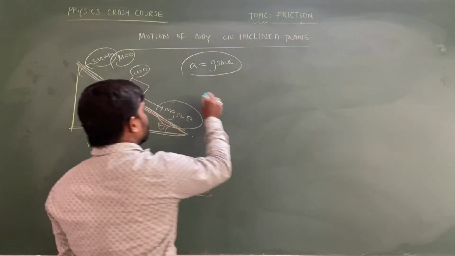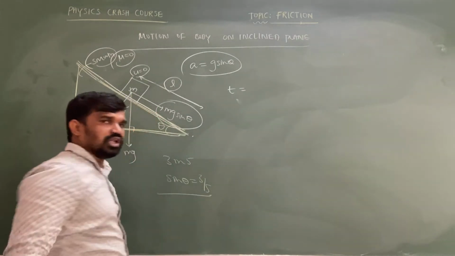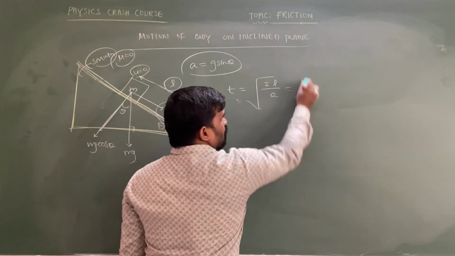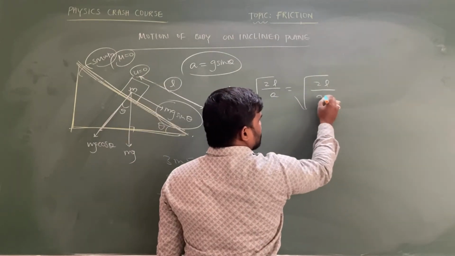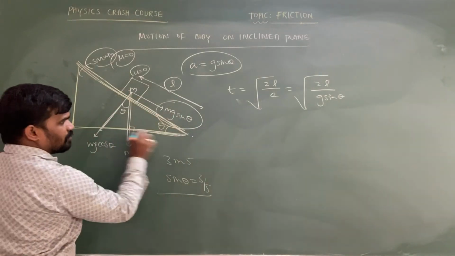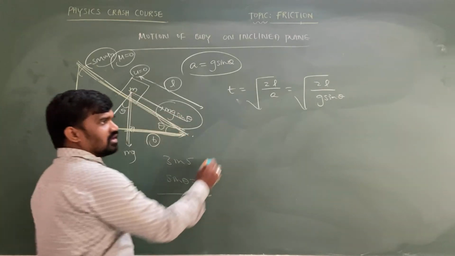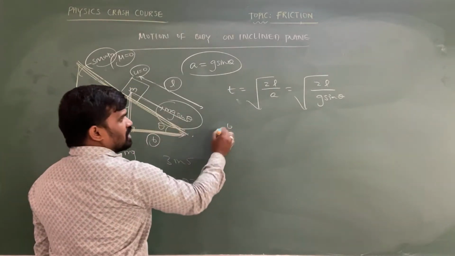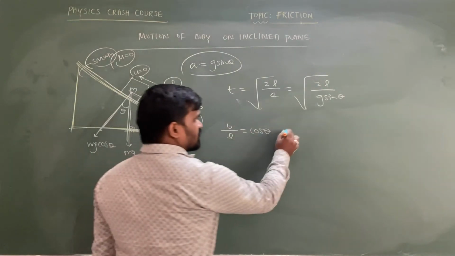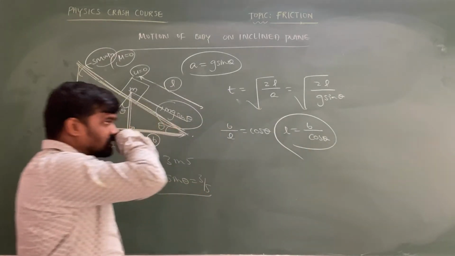Then the time taken by it to come to the bottom of the inclined plane: s equal to ut plus half at square, so t equal to root of 2l by a. We can write root of 2l by g sin theta. From this particular point, the base of the inclined plane is b and the length travelled is l. Then b by l is equal to cos theta. In that case, l is equal to b by cos theta.